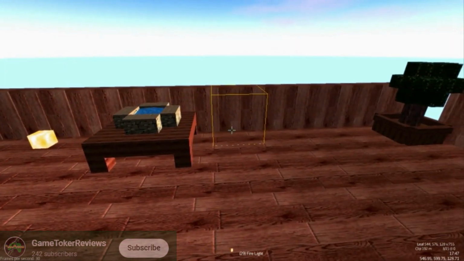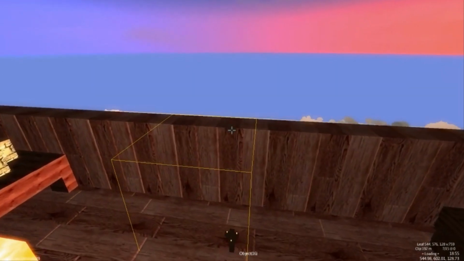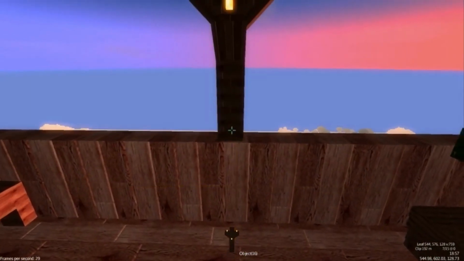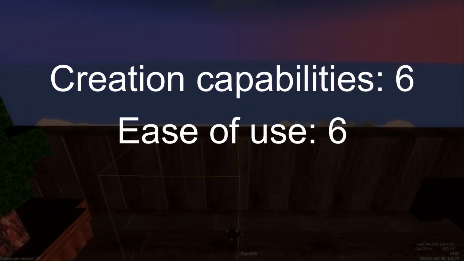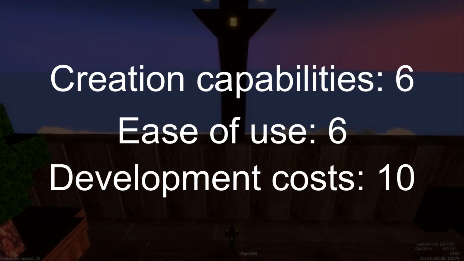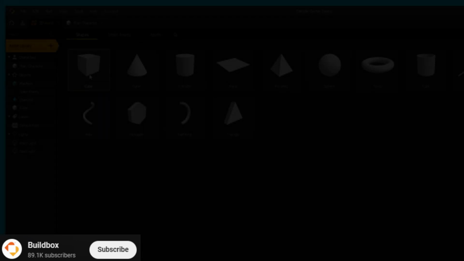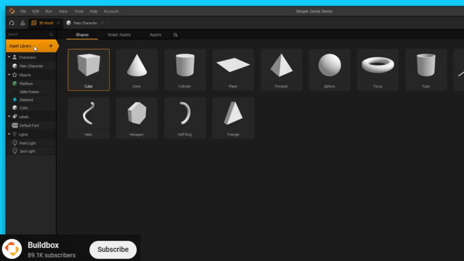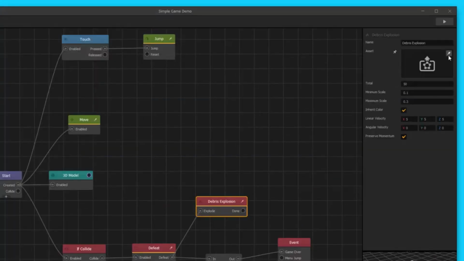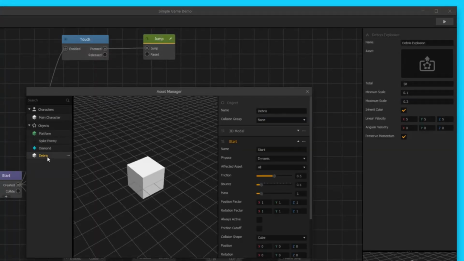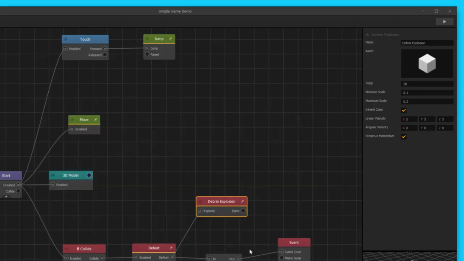Ardor 3D appears to be open source, so no royalties are required for games developed with it. Creation capabilities: 6. Ease of use: 6. Development costs: 10. Buildbox. Buildbox allows game development through visual scripting, eliminating the need for coding. Its primary target audience includes entrepreneurs, designers, and game enthusiasts with no prior development or coding knowledge.